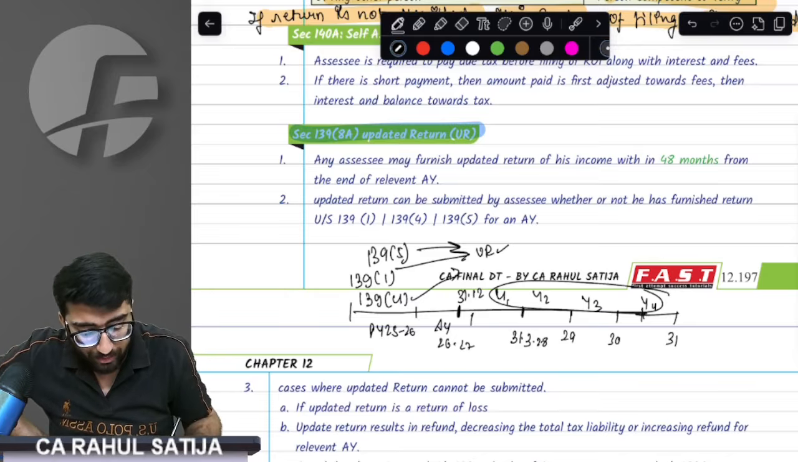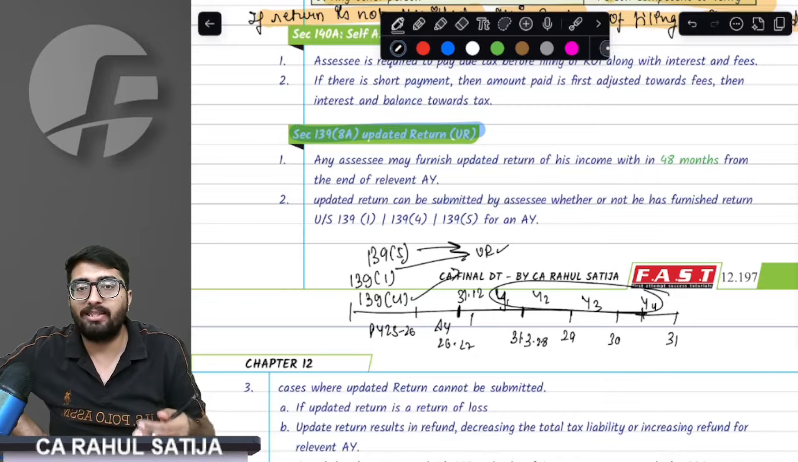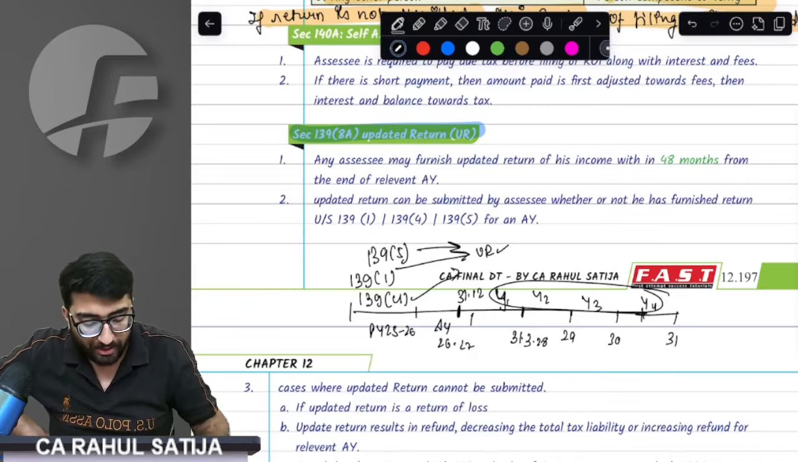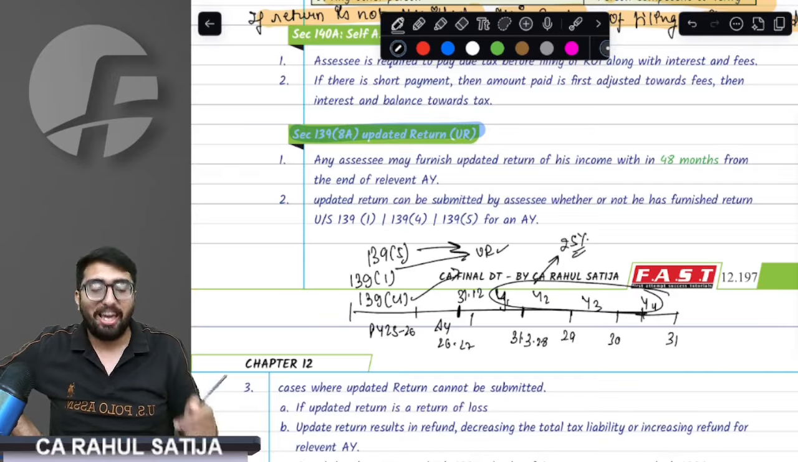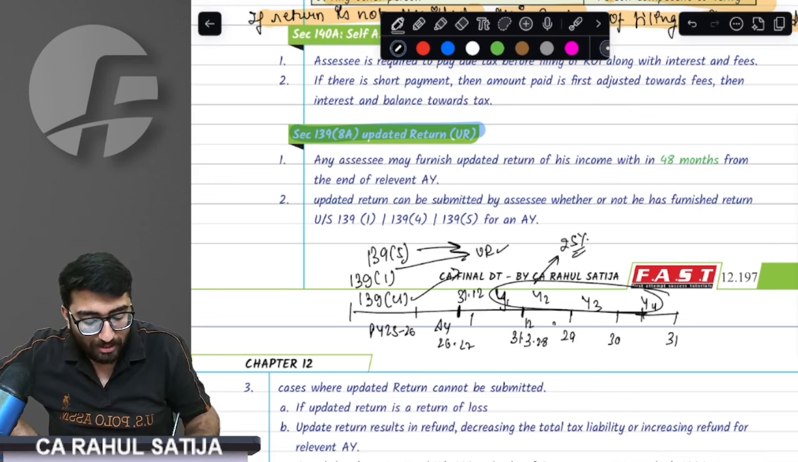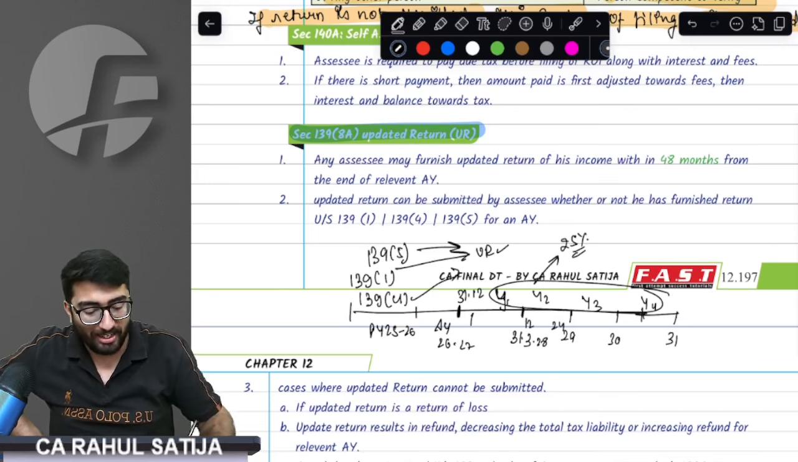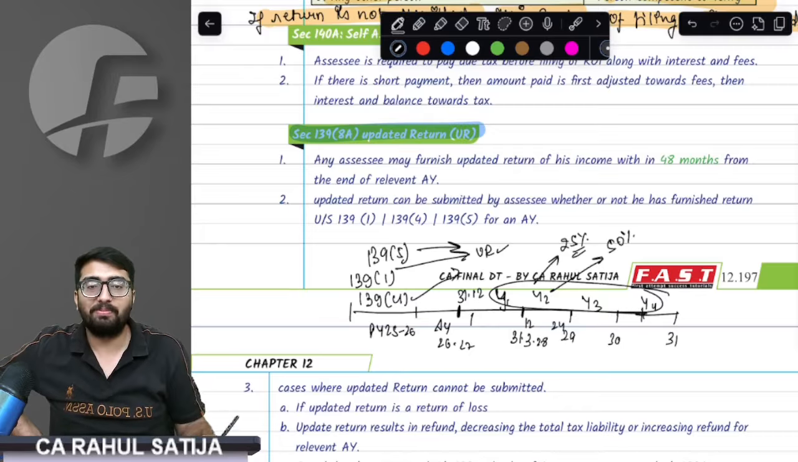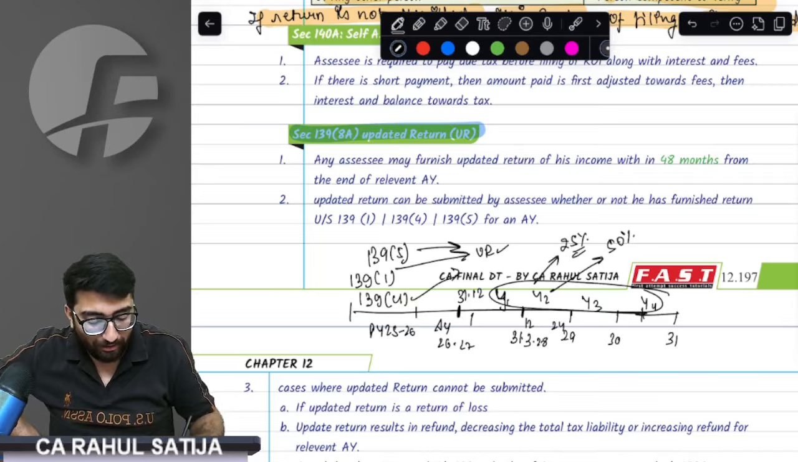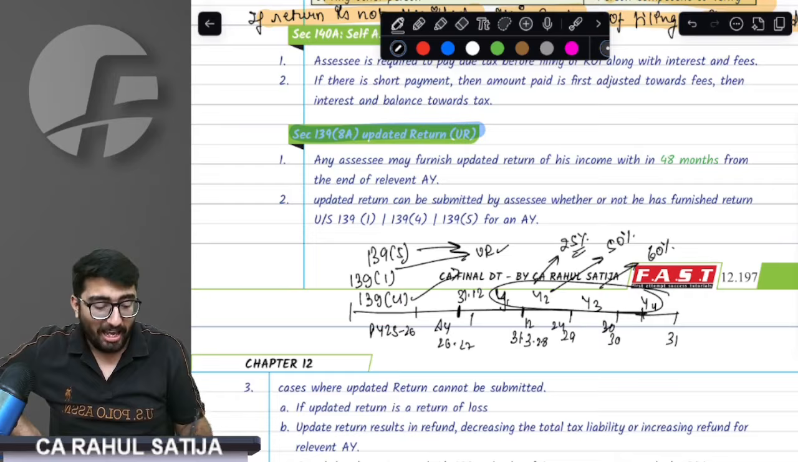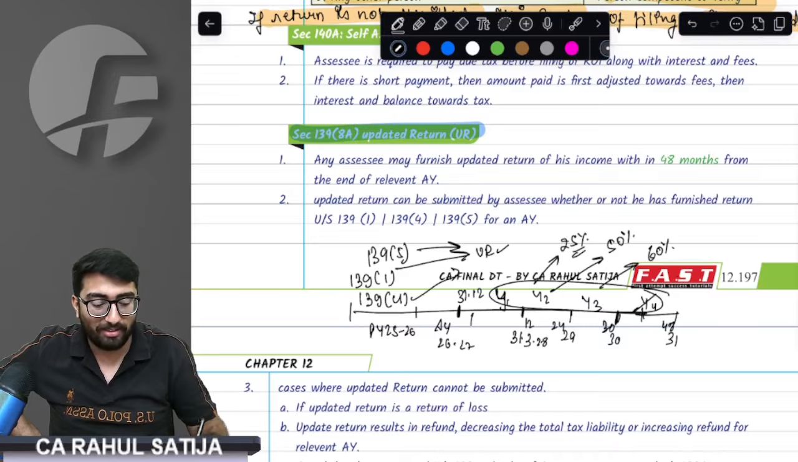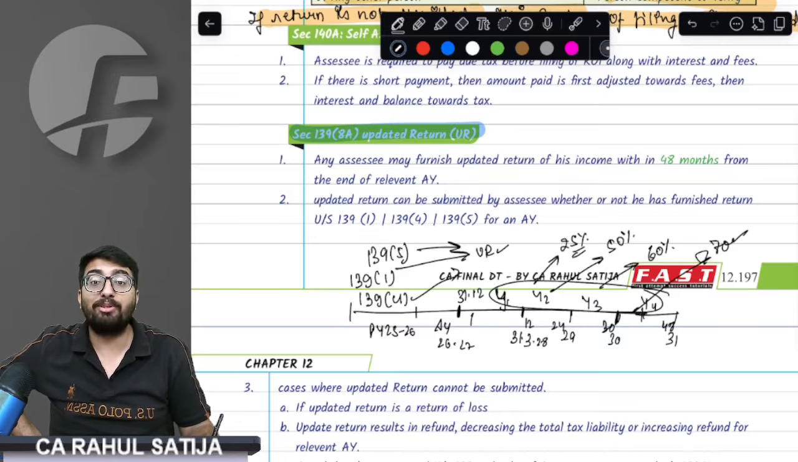Important point. Sir, if you file an updated return in the first year, that means within 12 months from the assessment year, then you are required to pay 25% of additional taxes. If you file your UR after 12 months but before 24 months, that is within the second year, then you are required to pay 50% of taxes. If you file an updated return after 24 months but before 36 months, that is in year 3, then 60% taxes are required. If you file an updated return after 36 months but before 48 months, that means within 4 years, then you have to pay 70% of additional taxes.